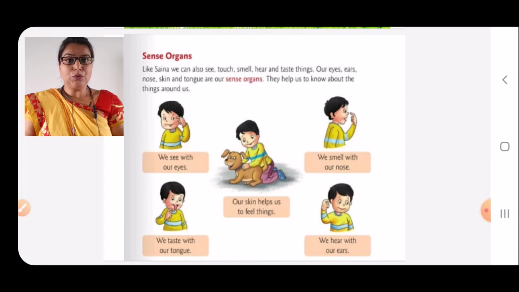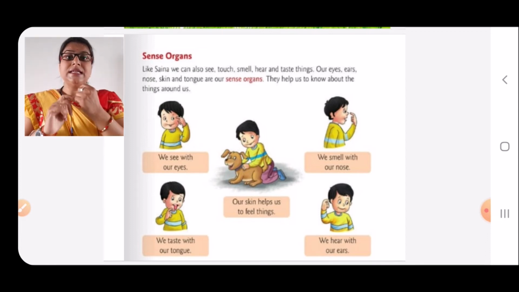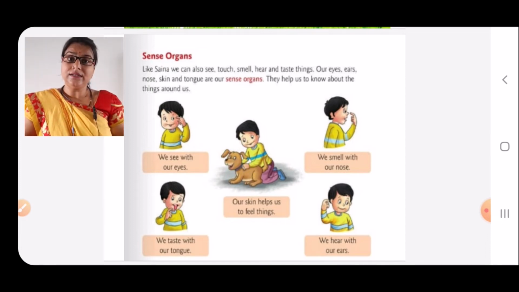They help us to know about the things around us. Now dear children, like Sina, we can also see, touch, smell and hear things. Our eyes, ears, nose, skin and tongue are our sense organs, and all the sense organs help us to know things around us.